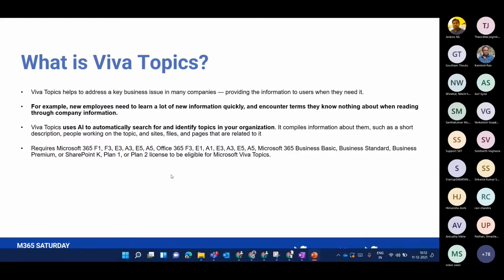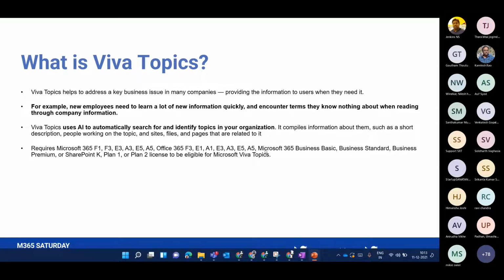Hope it does not repeat. Yeah. So let's just start with what is Viva Topics. Many people in the organization would have faced this issue when they are onboarded to a project and there are a few acronyms. The acronyms depend on the company and the project they work on. So this is completely not a dictionary word, right? And they don't understand what exactly the project is just by the name.